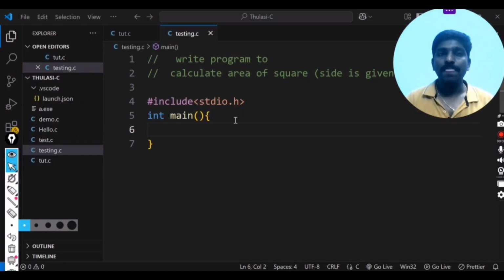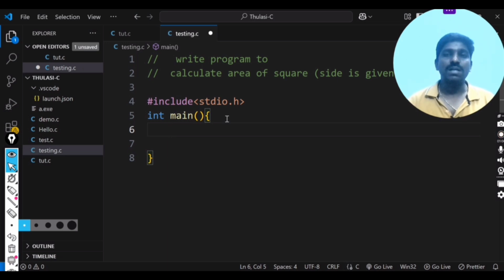Now what we do here is calculate the area of a square. The side is given, so how can we calculate it? It's very simple. Write a program to calculate the area of a square. This will be very useful for any BTech students, as they will ask this in your academic year also. So we will see how it works.